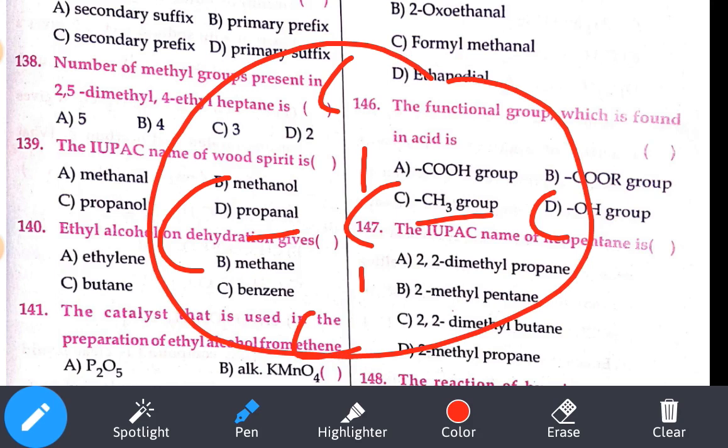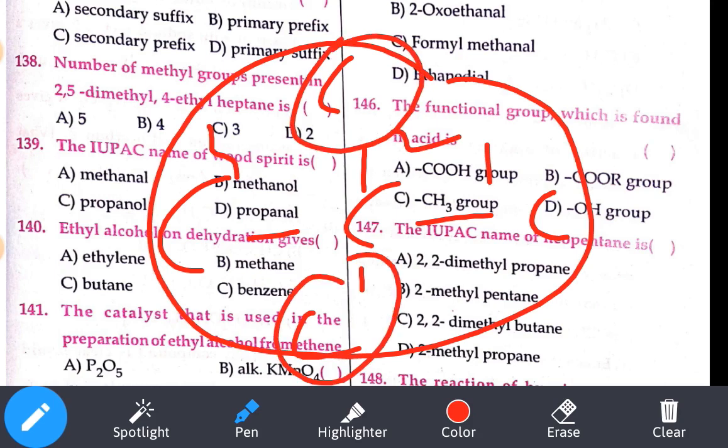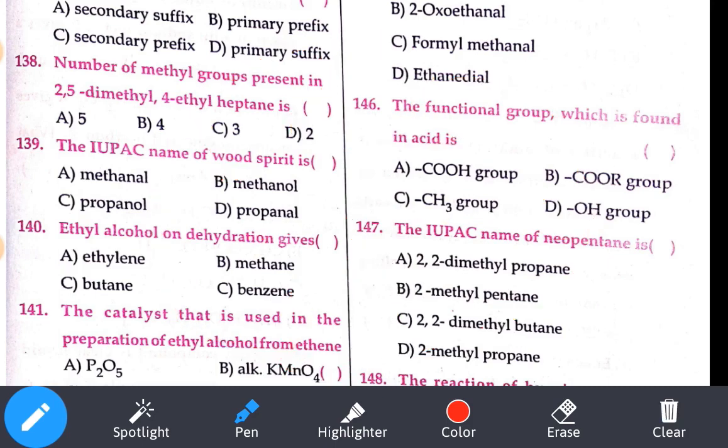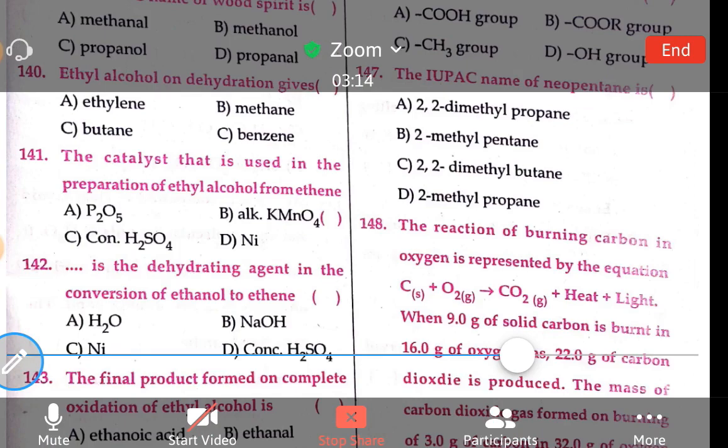If you observe how many carbons are there: methane, ethane, propane, butane, pentane. So here one, if you give the numbering, second carbon, two methyl groups are there. So 2,2 dimethyl propane. So neopentane is also called as our 2,2 dimethyl propane. Okay, let's see the 148th question.